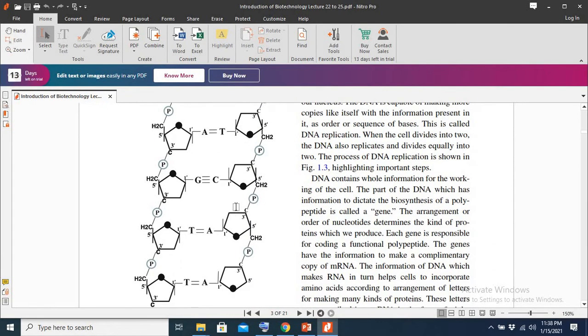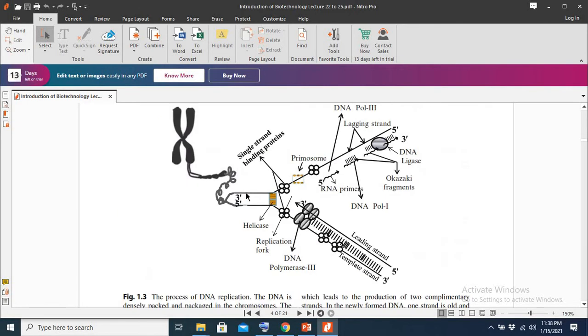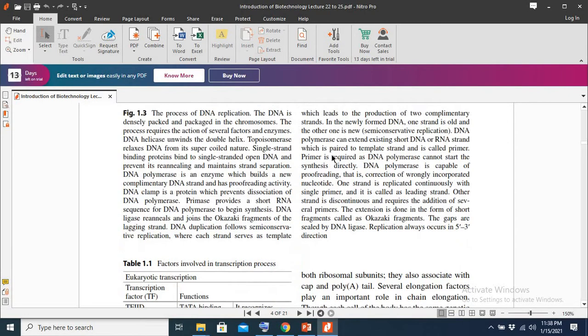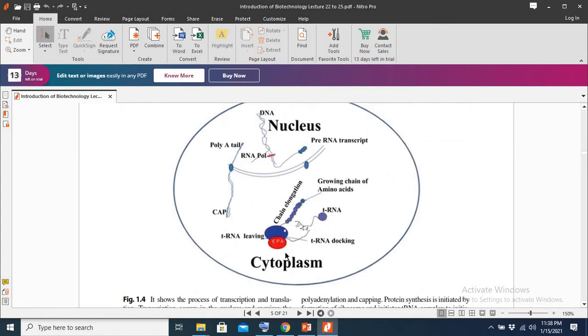we have to understand replication and transcription, which we have already covered in our previous lecture. So what is replication? Replication is the copying of DNA from DNA, and first DNA copies itself, and then DNA is transcribed into RNA.